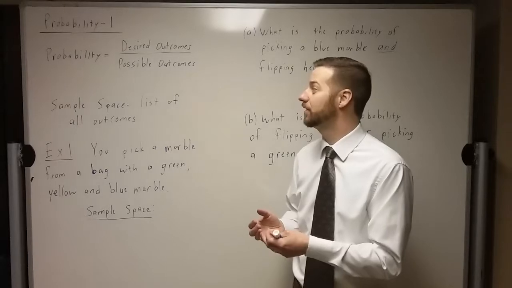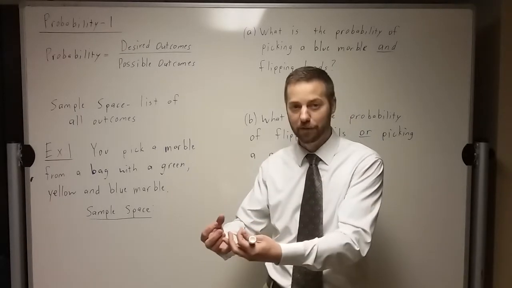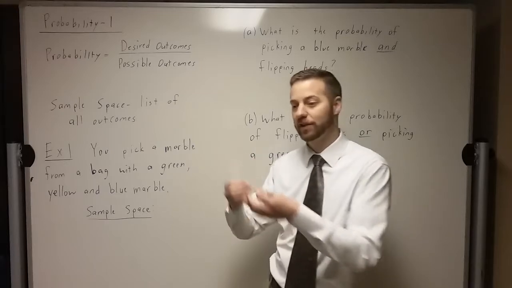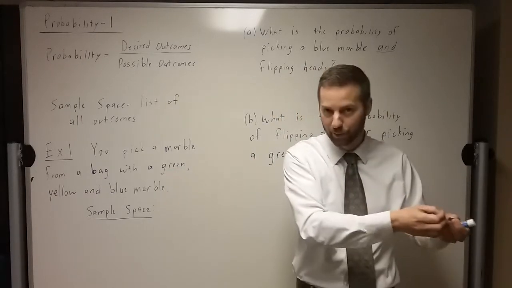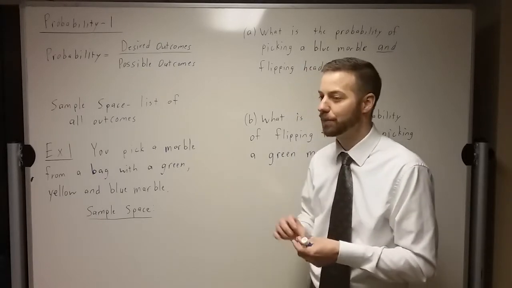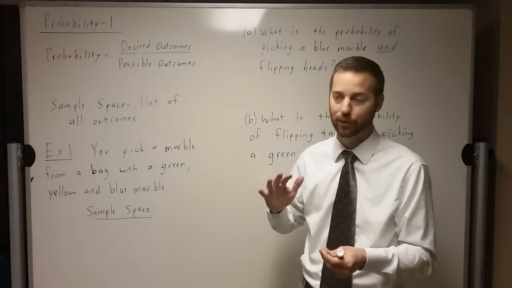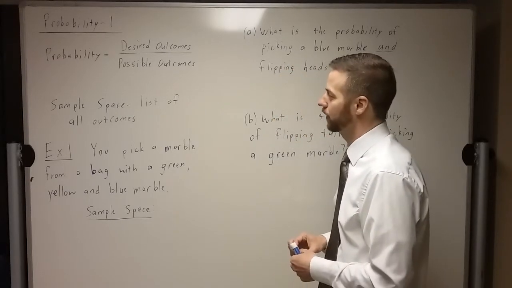Basically, as you do experiments, the higher the number of events that occur, the closer the experimental probability gets to being the theoretical probability. We're going to be dealing with the theoretical probability, but just keep in mind there is a difference between the two things. So probability is desired outcomes over possible outcomes.